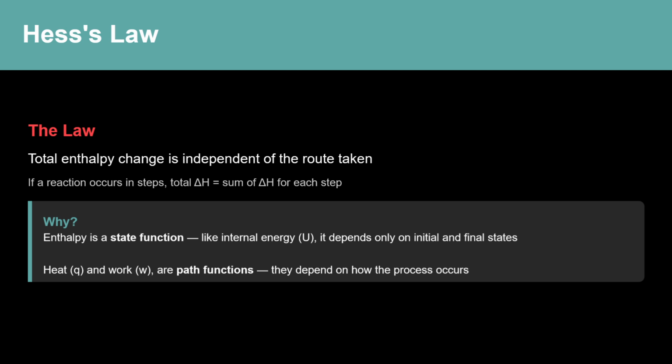To find the enthalpy change for a target reaction, identify known reactions with known enthalpy changes that can be combined. Manipulate these reactions: reverse them, multiply them as needed, and then add them together. Remember, reversing a reaction changes the sign of delta H, and multiplying a reaction multiplies delta H by that same factor. Let's look at an example.